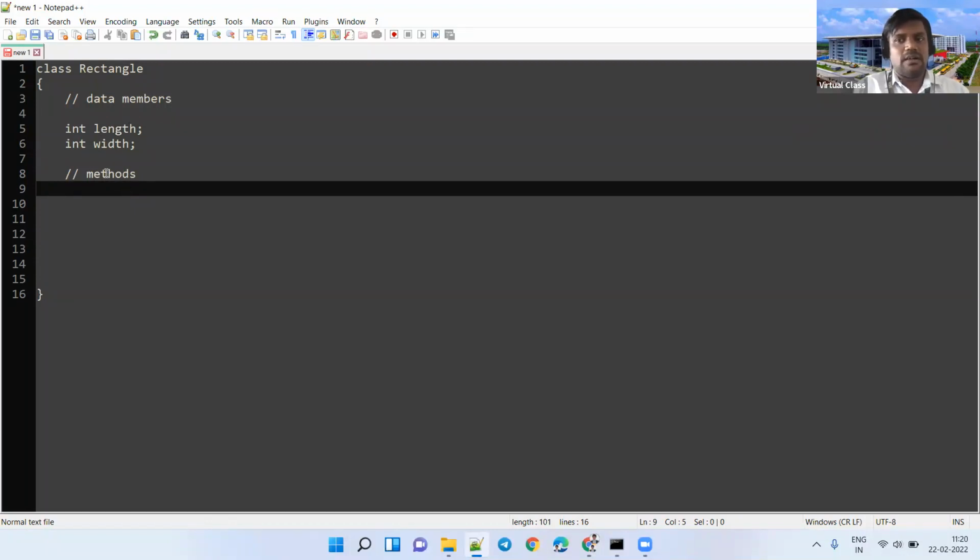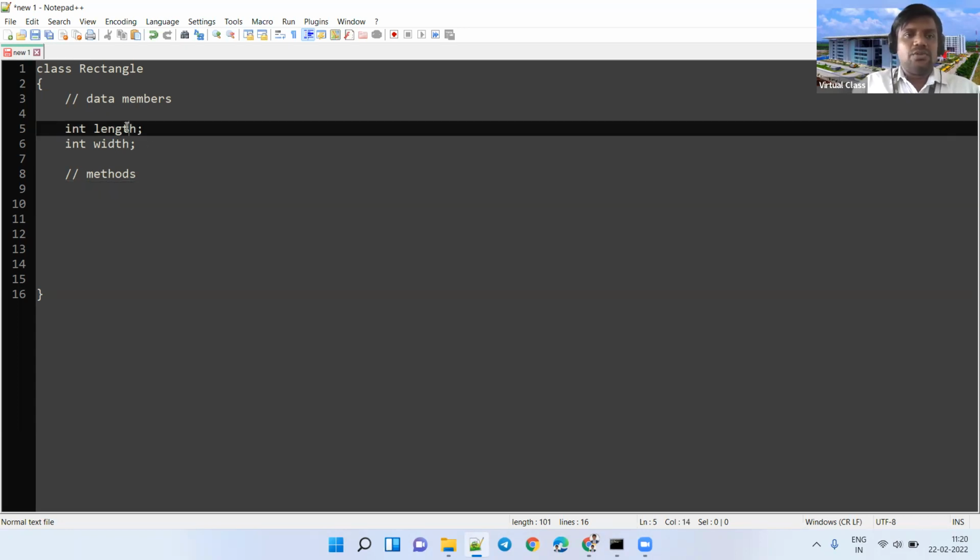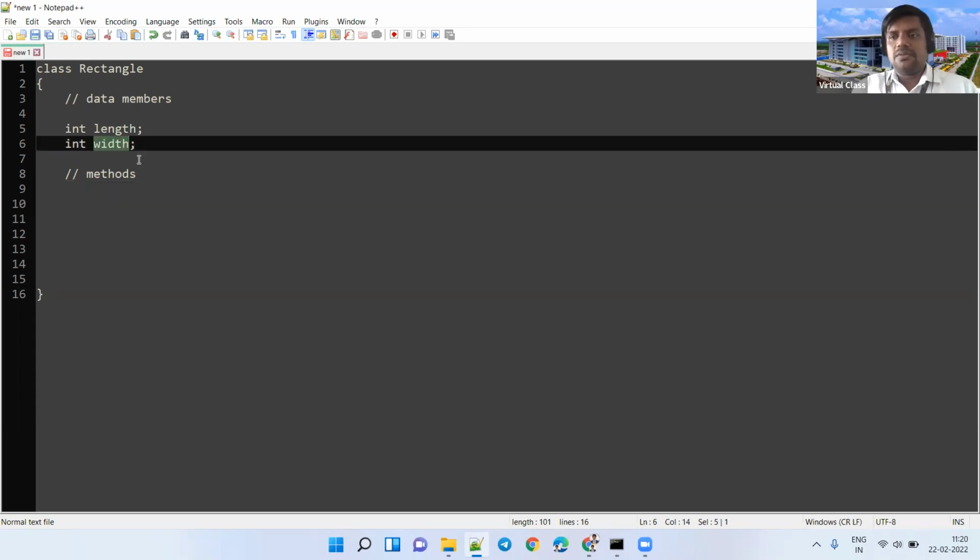These are all the members of the class. So now I want to define a method. The functionality of that method is that it has to read the values for those data members. We have already seen this in the lab also.